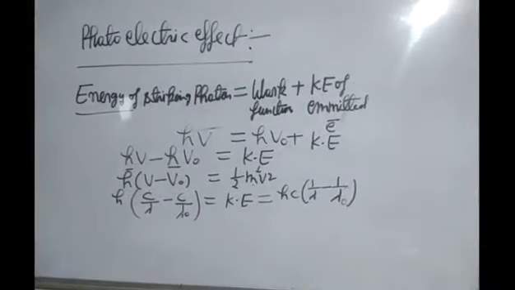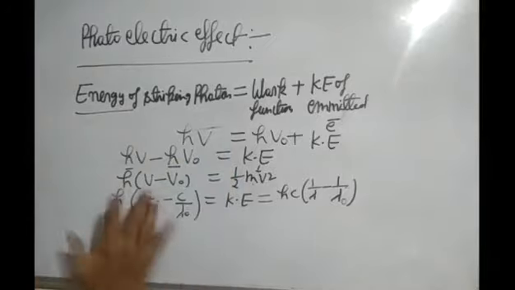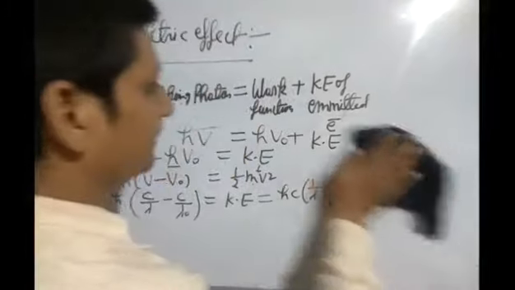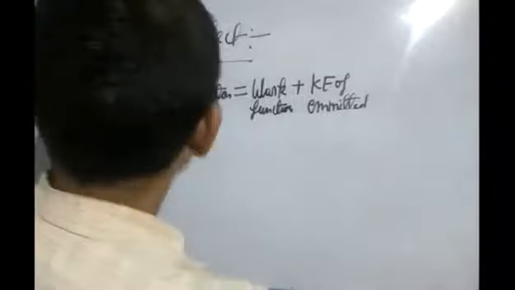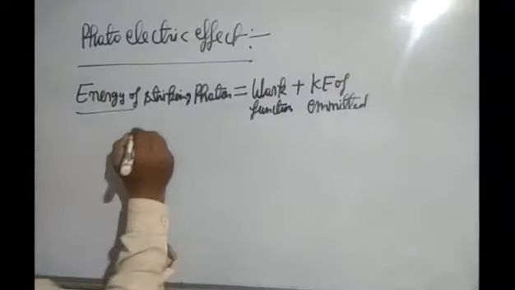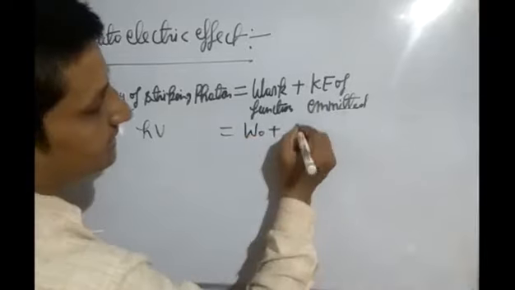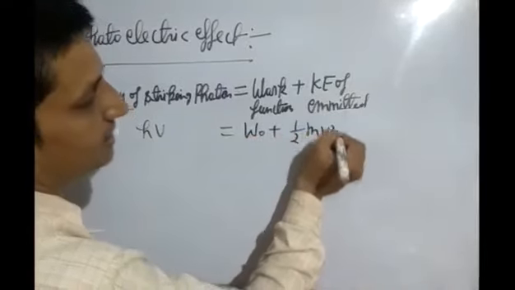So this is the formula. Other formula, we can also write h nu is equal to W naught plus kinetic energy half mv square. Energy E is equal to h nu, work function energy is h nu naught, plus kinetic energy is half mv square.